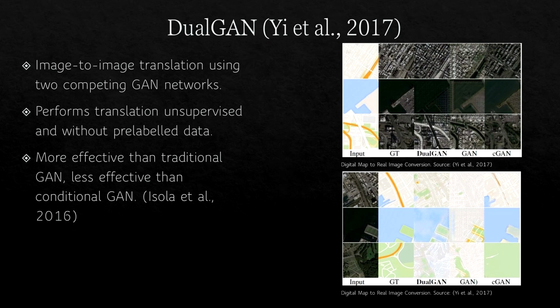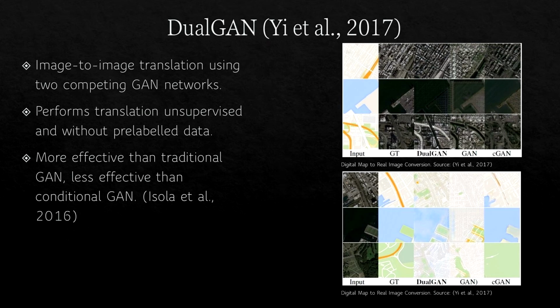Image-to-image translation is the process of learning how 2 images are related for the purposes of accurately modifying an image. This typically requires supervised training on labeled paired datasets, which is not always feasible. DualGAN uses 2 opposite GANs to develop an unsupervised learning framework for image-to-image translation that works with unlabeled data. Each of the 2 generator-discriminator pairs is responsible for translating an image from one style to the other.